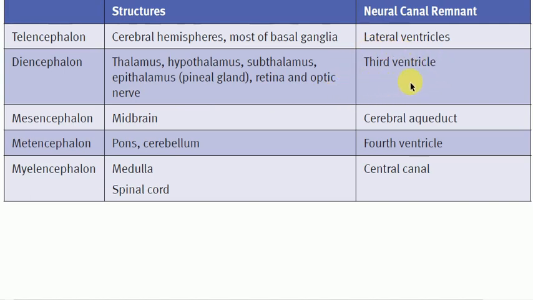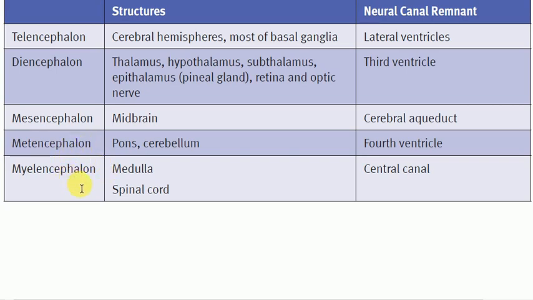And the diencephalon envelops the third ventricle. The mesencephalon is the midbrain. It is the secondary brain vesicle which does not divide into any other remnants, and it surrounds the cerebral aqueduct. The metencephalon, this is the hindbrain, develops into two vesicles.